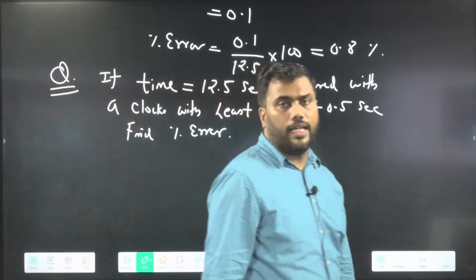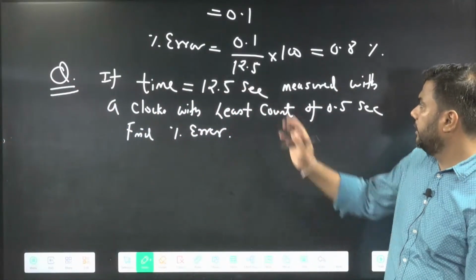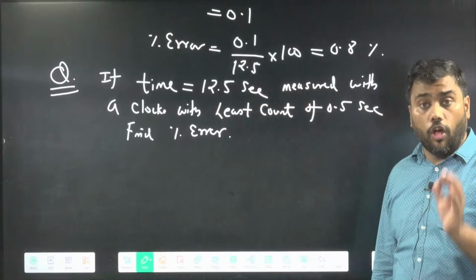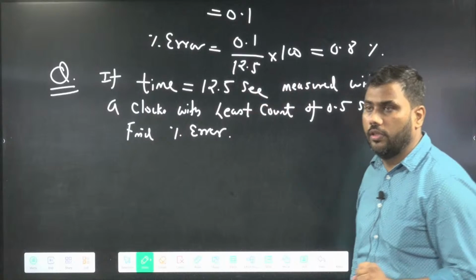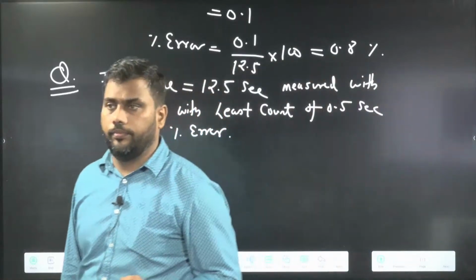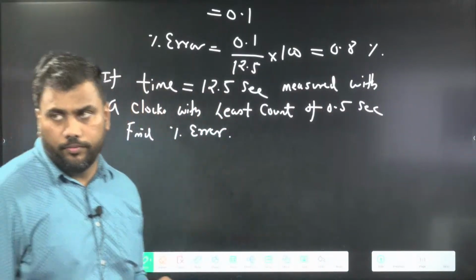I am giving you that time is measured as 12.5 second with a clock whose least count is also given. Now tell me what is the percentage error.